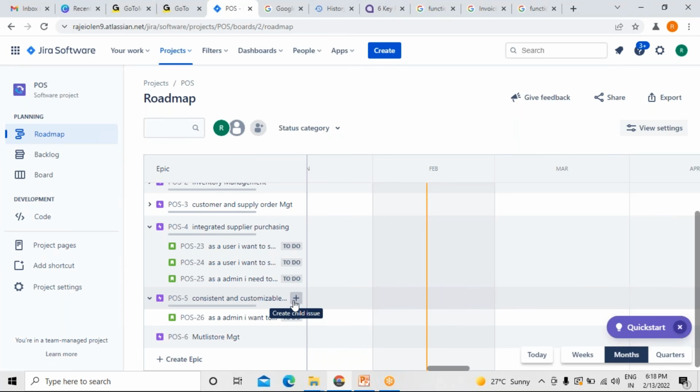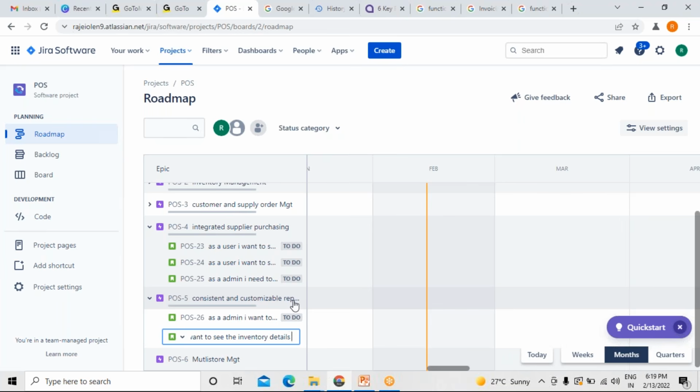So as an admin, I want to see the inventory details, so that I can share those with the top management, because it is a report.